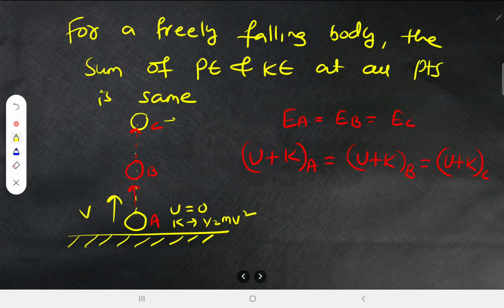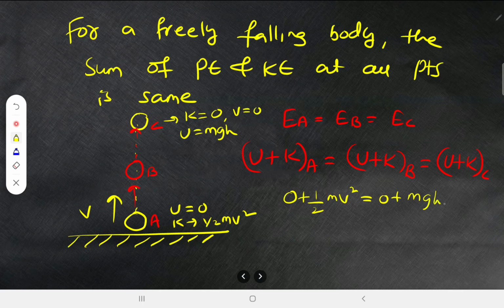Now if you come to point C, what is the kinetic energy here? 0. Why? Because velocity is 0. That's why kinetic energy is also 0. What is the potential energy? Potential energy is mgh. Now if you consider point A and point C, what should you write? Look at this. Potential energy is 0, plus half mv square, and that should be equal to, here kinetic energy is 0 plus potential energy is mgh. So kinetic energy itself got converted into potential energy. This is what the law of conservation of energy is all about.